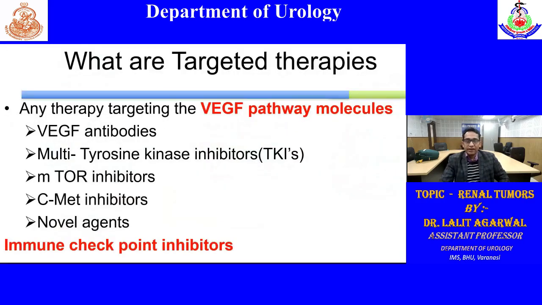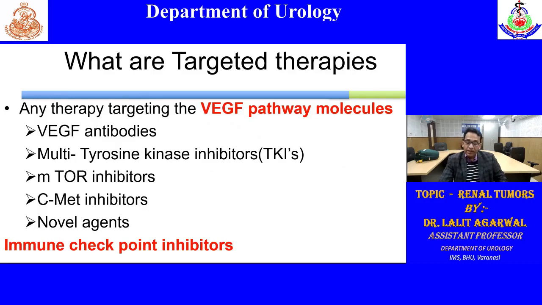So as I already told, targeted therapy includes VEGF inhibitor, that is bevacizumab, and tyrosine kinase inhibitors like sunitinib, sorafenib, pazopanib, or axitinib. mTOR inhibitors are temsirolimus or everolimus. MET inhibitors like cabozantinib have a role in papillary RCC. These therapies mainly have a role in clear cell RCC, while MET inhibitors have a role in papillary RCC.